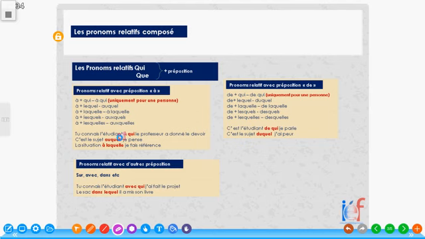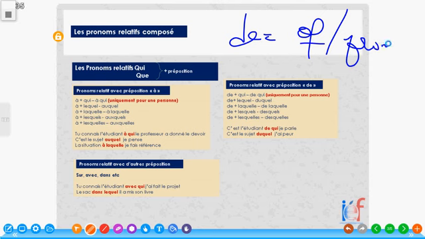So in this case, if we're going to use de, it means of or from. So if I put de in front of qui, I'm going to have de qui, of whom. Of whom, because qui basically means whom, and uniquement pour une personne. We use it basically for a person, all right? De qui, of whom, all right?